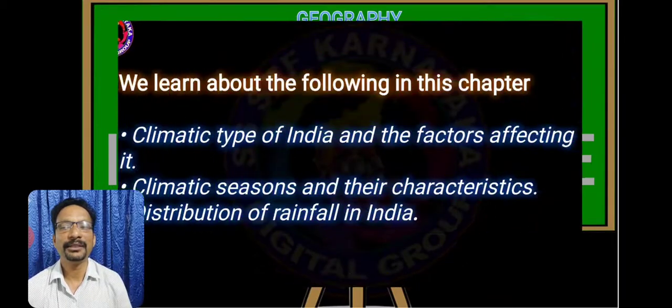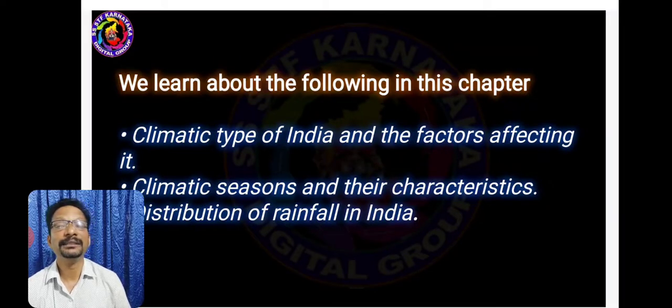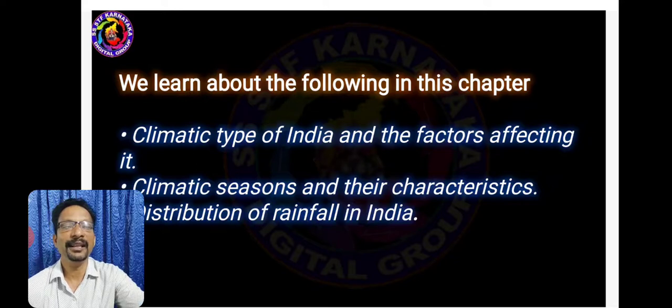From this chapter, we learn these following objectives. 1. Climatic type of India and the factors affecting it. 2. Climatic seasons and their characteristics. 3. Distribution of rainfall in India.